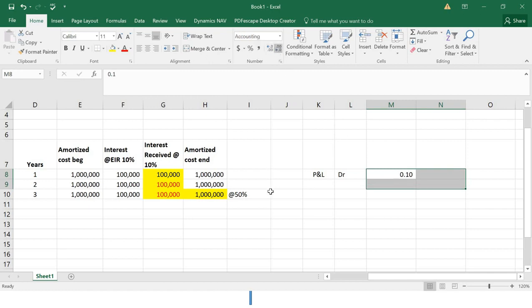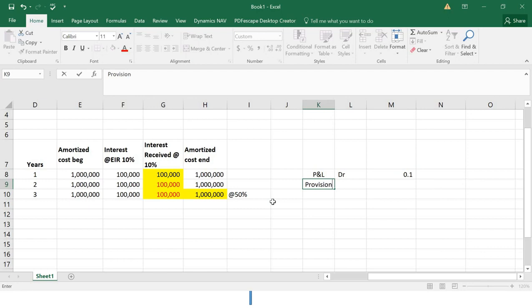Right? You debit P&L 0.1. Either you can credit this to provision account or to the amortized cost asset itself.